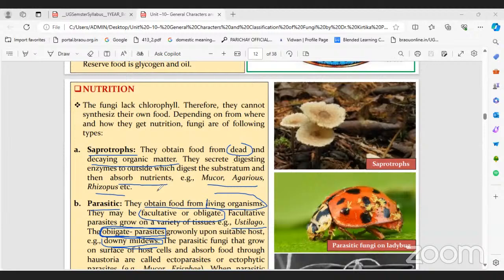They are not really saprophytes. They generally grow as a parasite, but if there is no host to depend on, immediately they turn into saprophytes, and they can take the material from dead and decaying matter. That means the facultative saprophyte can survive on dead and decaying particles and can survive on a living host. Remember it, okay? Is it clear? Right.